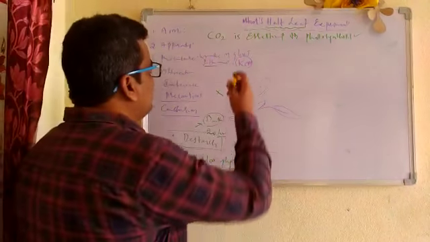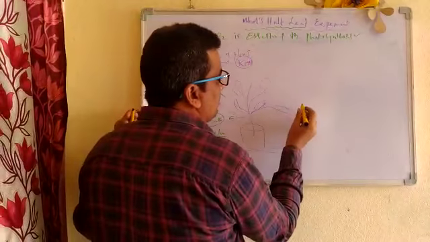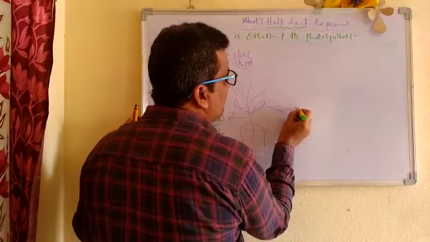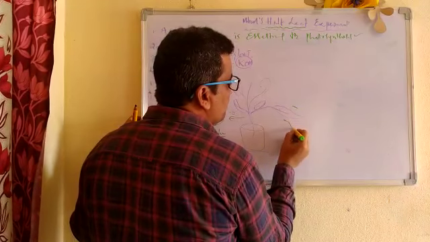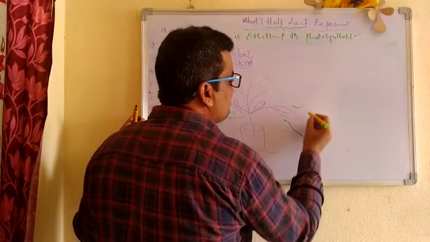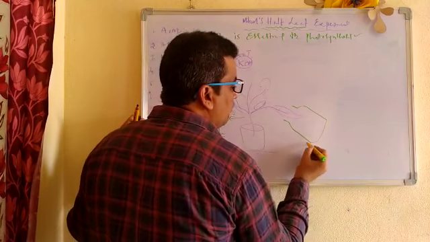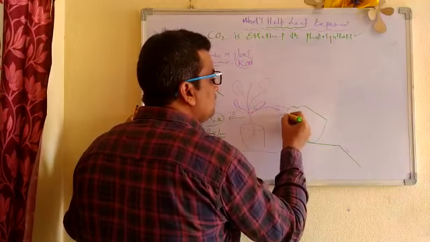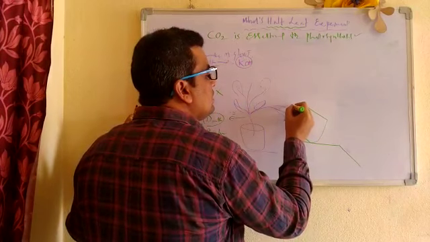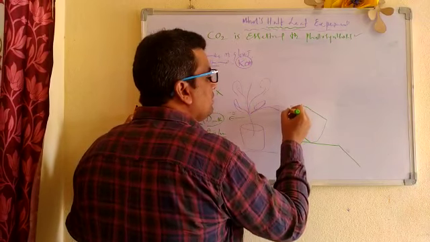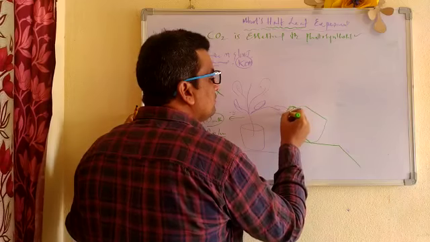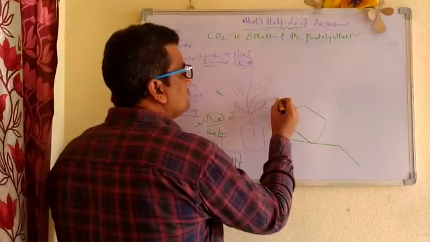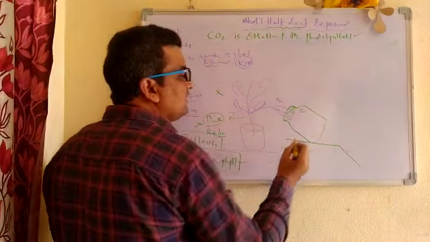The next day morning, by using different apparatus, what I said now, a wide-mouthed glass jar. Why? Half of the leaf should be inside the jar, because it is the half-leaf experiment. Which experiment? Half-leaf experiment. So half of the leaf should be in the bottle, the other half should be where, children? Inside the bottle. So this half is outside, the other half is inside.